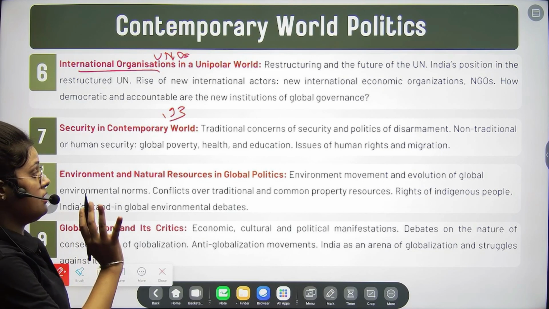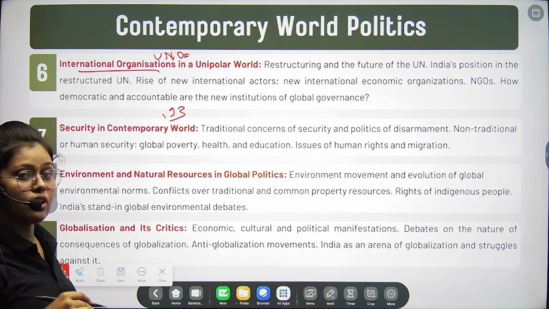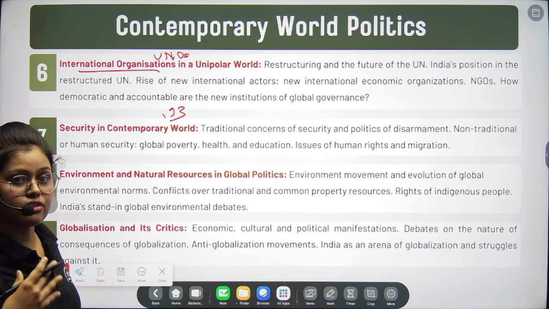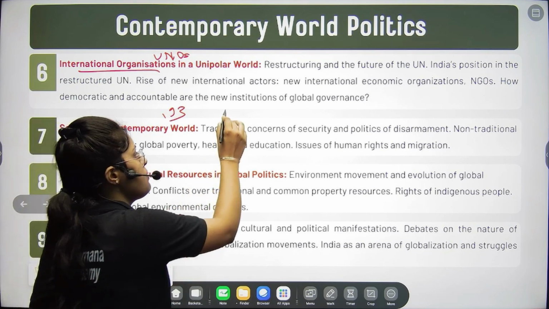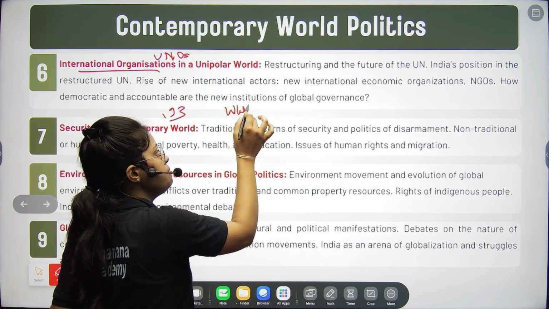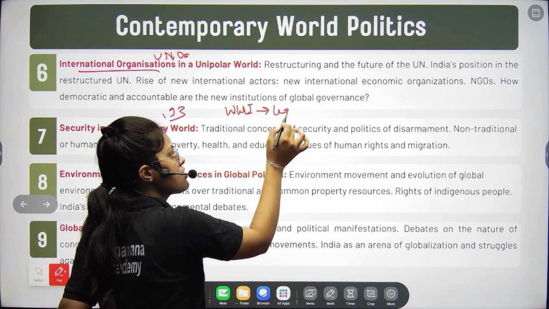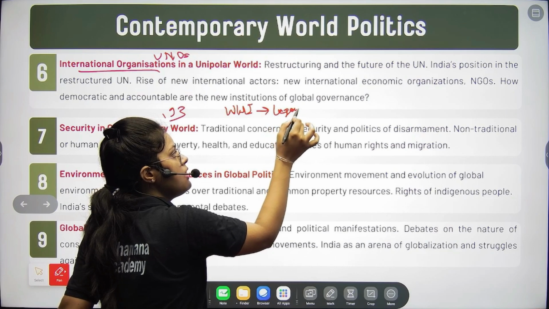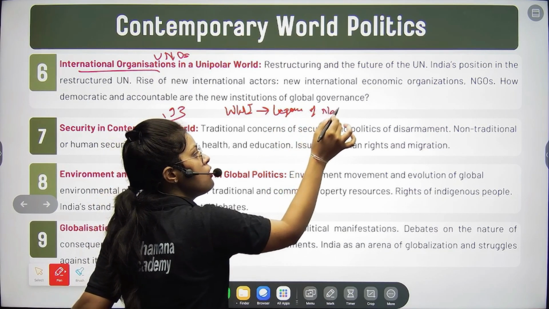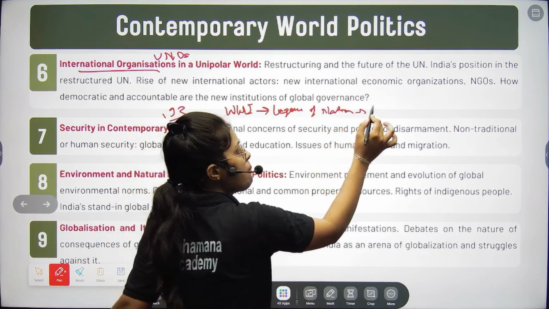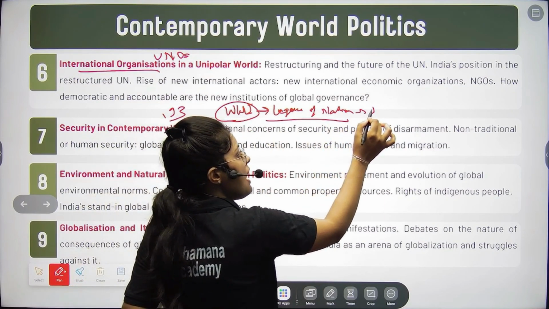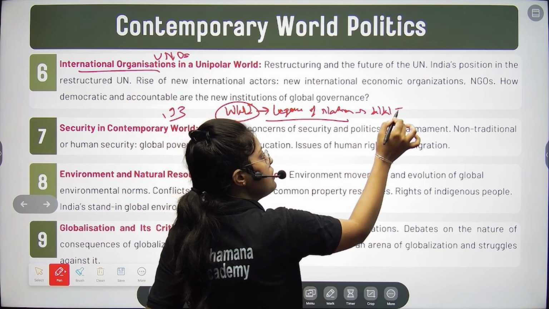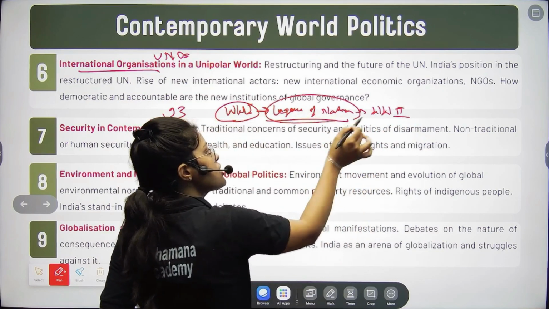In this chapter we will discuss how the United Nations emerged, because it was not a sudden outcome. After the First World War, the League of Nations was formed to avoid war, but then the Second World War happened. So the League of Nations was a failure.